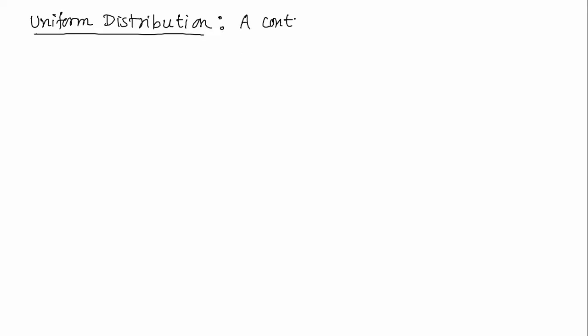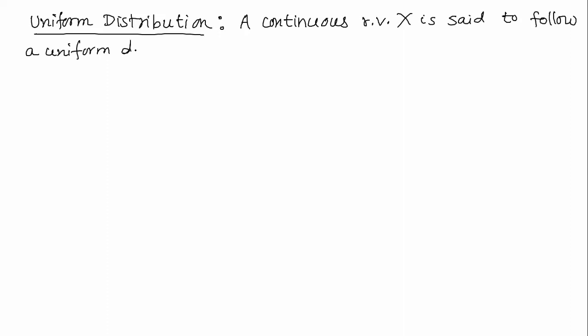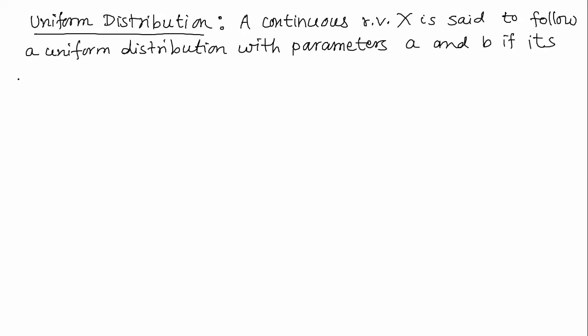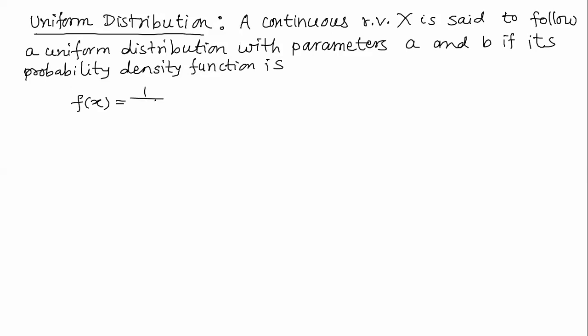For continuous random variable, x is said to follow a uniform distribution with parameters a and b if its probability density function is f of x is equal to 1 upon b minus a, for a less than or equal to x less than or equal to b, and 0 otherwise.